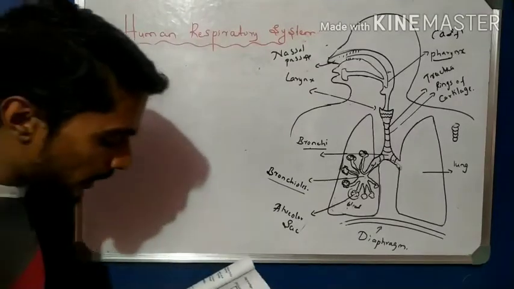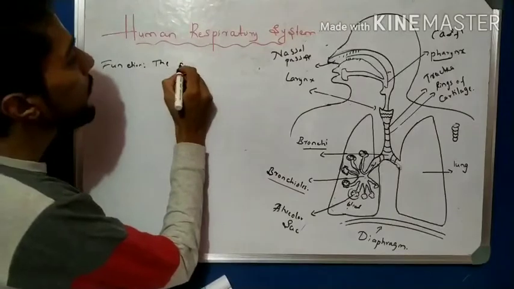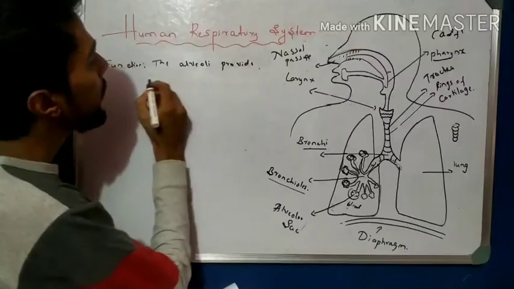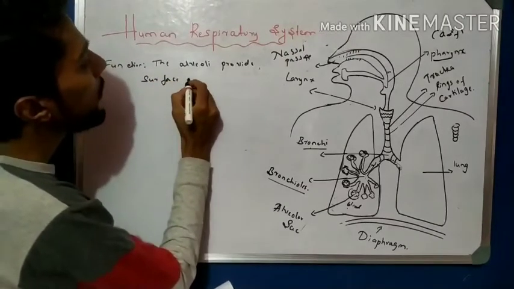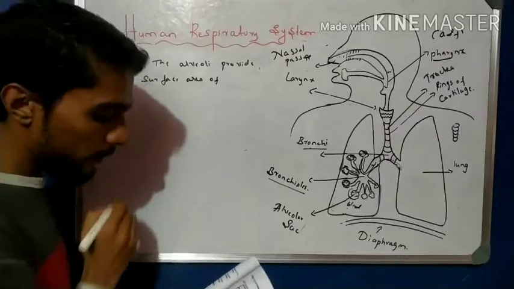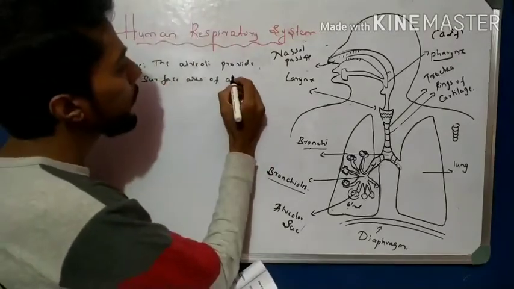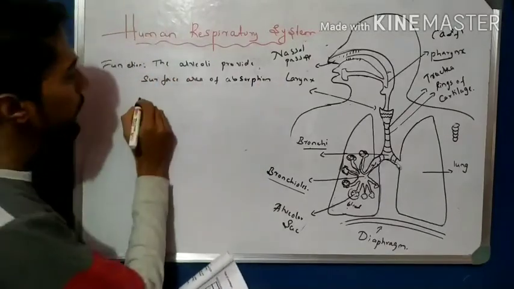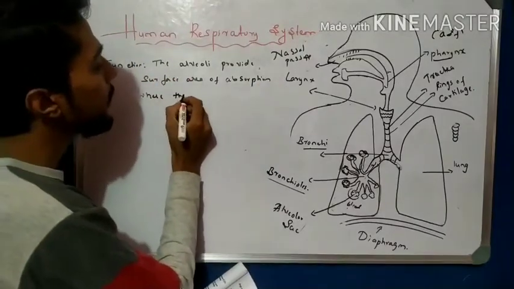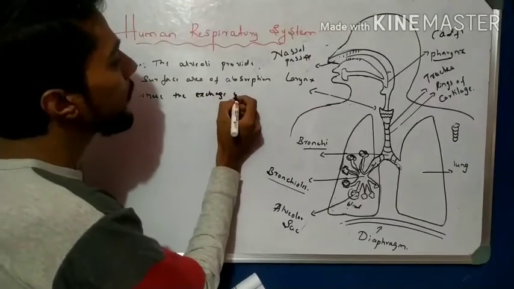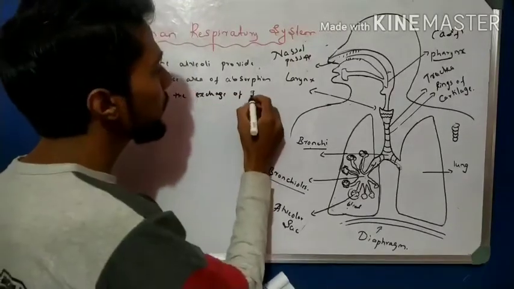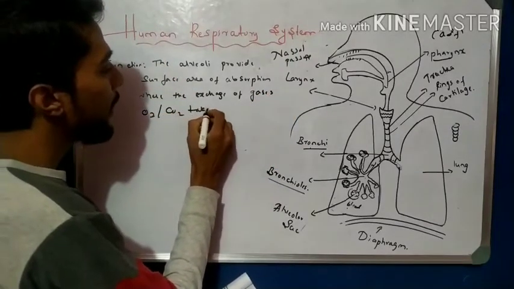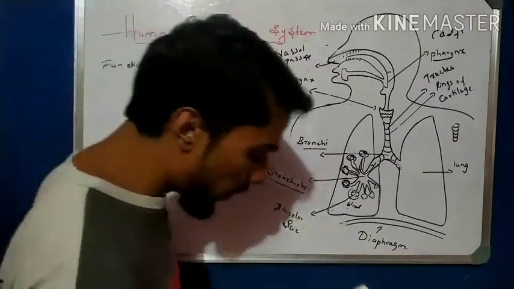Okay, function. The alveoli provide surface area of absorption where the exchange of gases like oxygen and carbon dioxide takes place, right? This is what takes place.